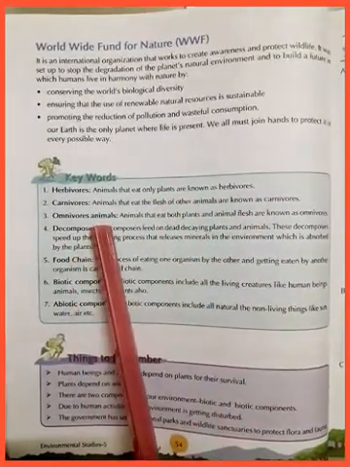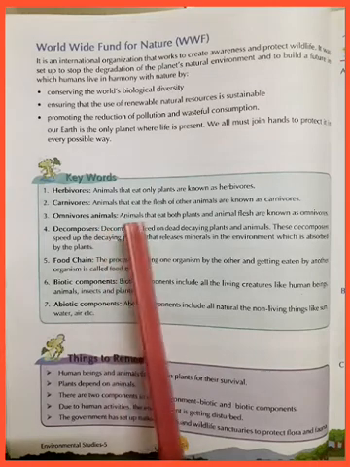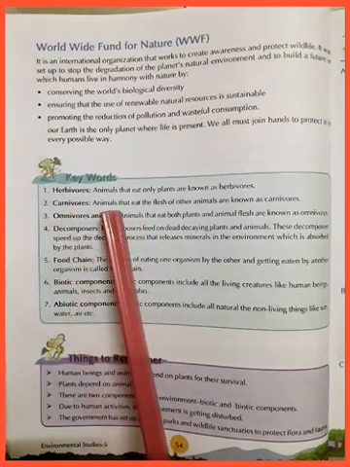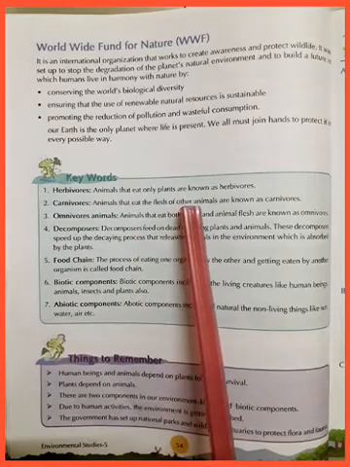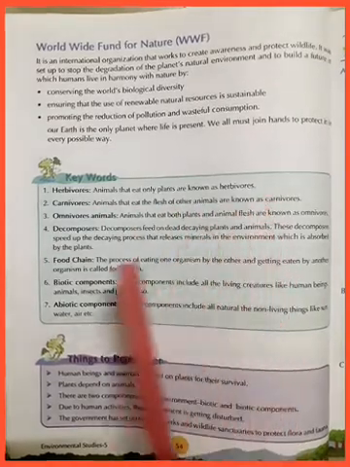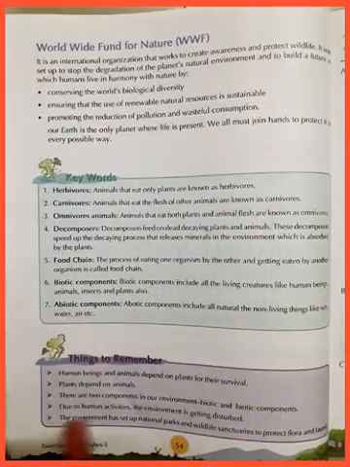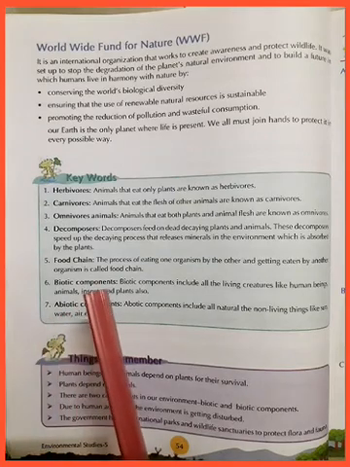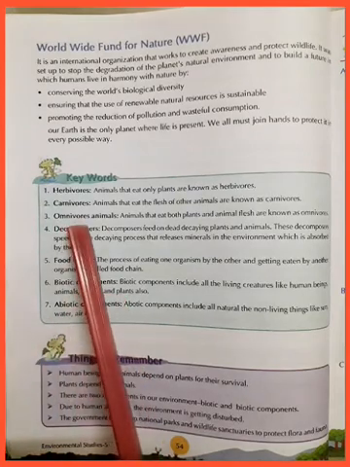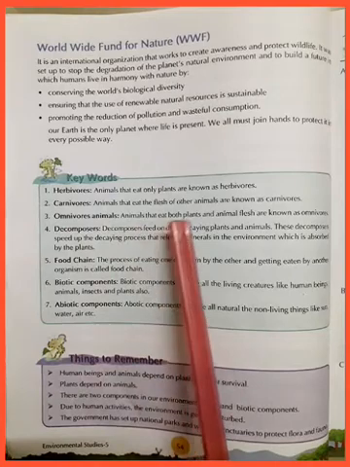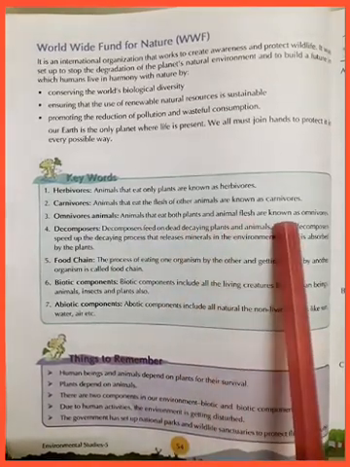Let us revise all the main points. Herbivores: animals that eat only plants are known as herbivores. You can make a web chart also with that to clear your concepts. Carnivores: animals that eat the flesh of other animals are known as carnivores.